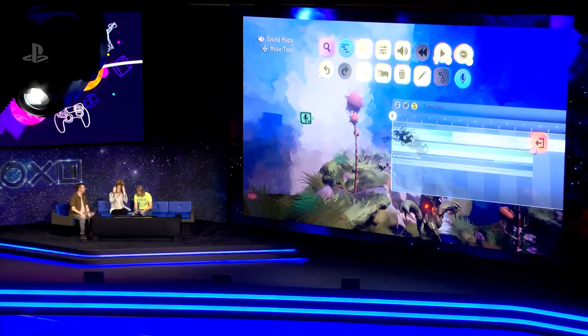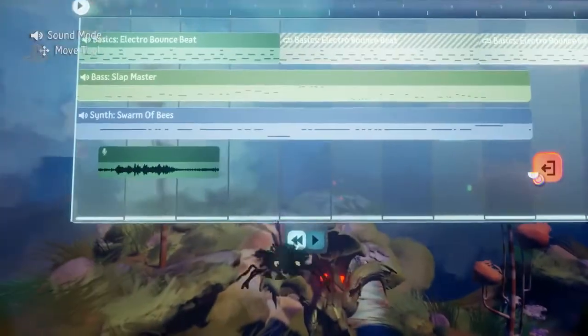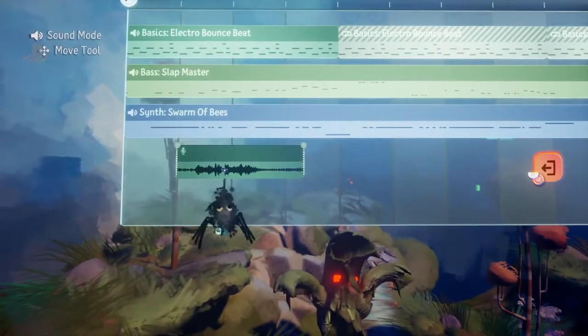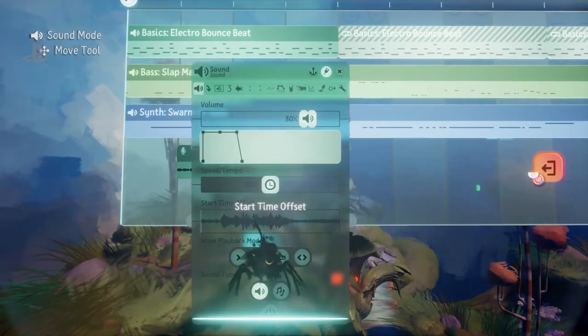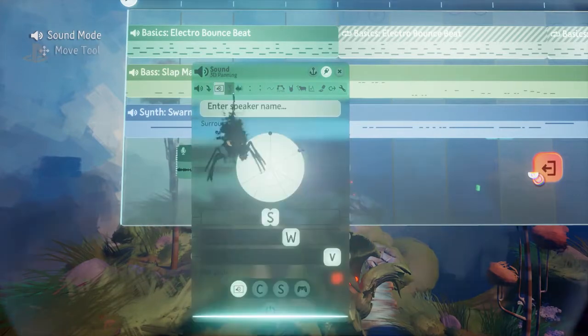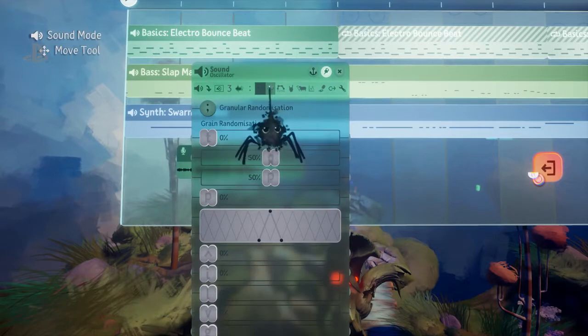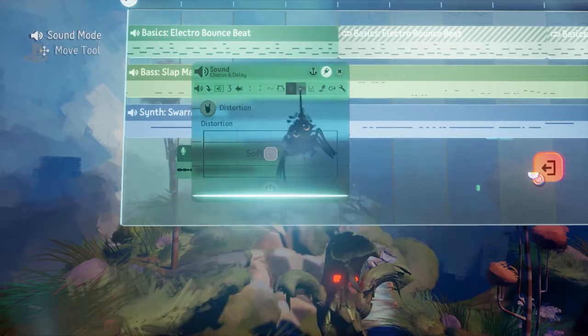So that's just how easy it is to record your voice in the game, and I can now just put that onto our timeline over here. Let's maybe make it kick in after a bar, and let's just tweak the sound a little bit first. Look at all those different options. That's how in depth you can get. A couple of people were showing us how easy it is, but how crazy in depth. Look, even the panning. If I skip through these, maybe someone can pause and work out what all the controls are.